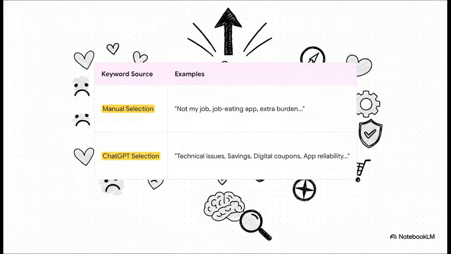And here is what that looks like in the real world. The manual keywords at the top, they're good. They capture user feelings. But then look at the ChatGPT selection below. It's not just about sentiment, it's pinpointing specific functional issues like navigation problems and app reliability. It gives you a much more complete picture of the user experience.